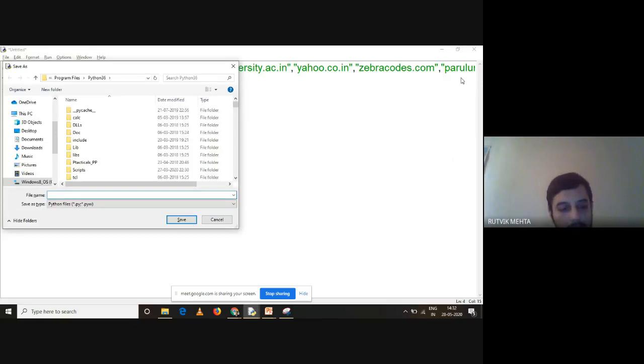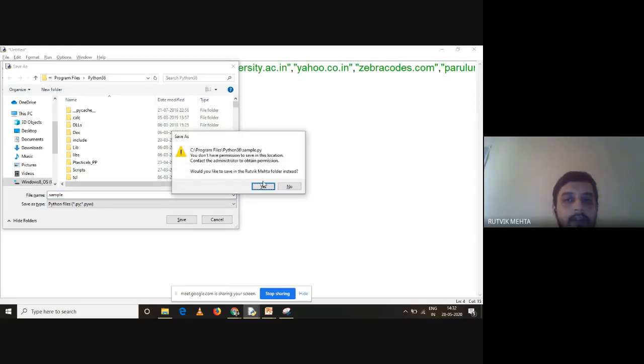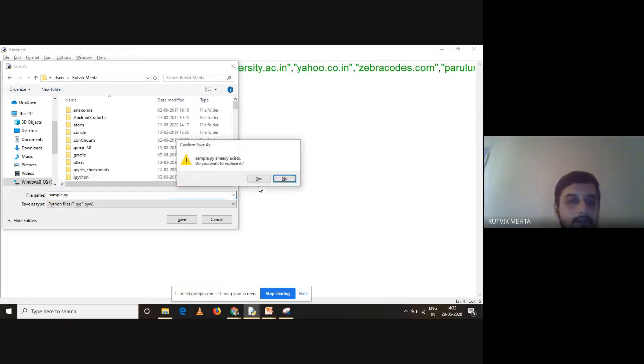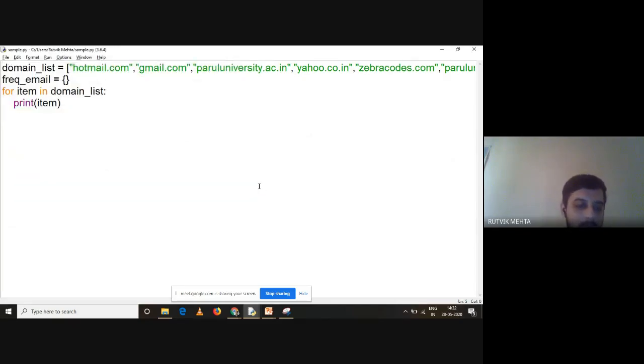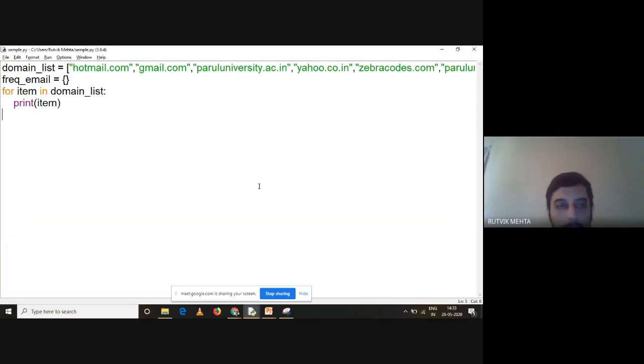So when you are doing it for the first time, or you are an introductory type programmer, then you have to solve the problem like this, right? Let me just do it. Yeah, so it is saved, and let me run it. And yes, it is iterating through my list, and each and every domain is getting printed one by one. So the iteration is correct, the for loop is correct. I'm able to print all the items one by one, right?